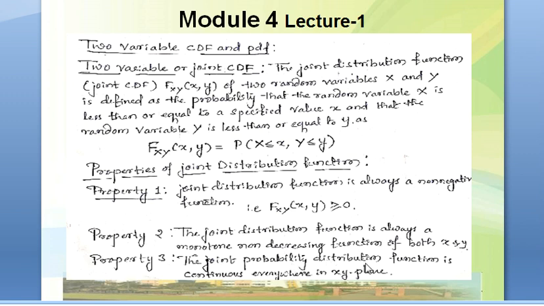The joint probability distribution function is continuous everywhere in the xy plane. Whether it may be a continuous random variable or discrete random variable, the CDF function is always continuous. The PDF may be continuous or discrete depending upon the type of the random variable, but CDF is always a continuous function.